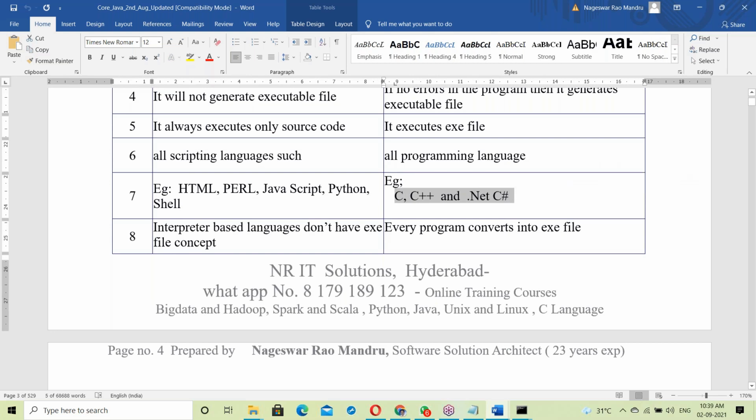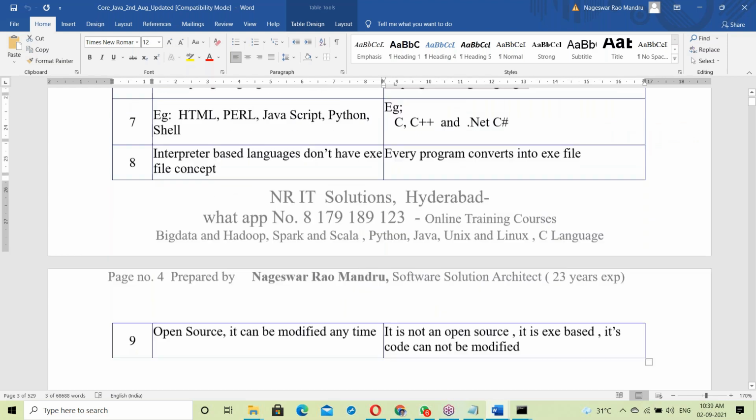Java is a programming language. Even so, this programming language depends on two things: the compiler as well as the interpreter, both. So Java depends on both the compiler as well as the interpreter. That's it, you have to answer that.